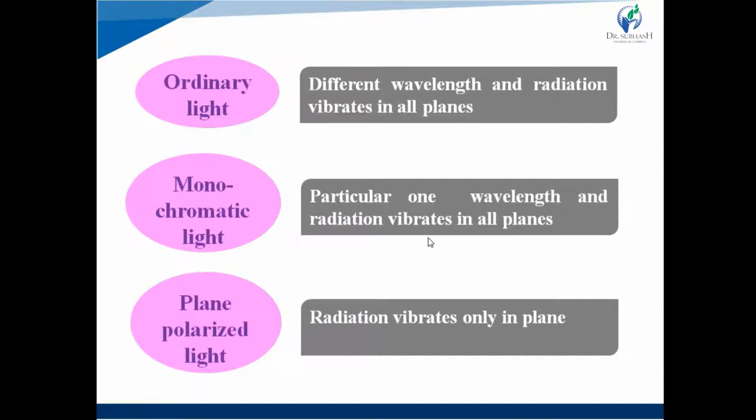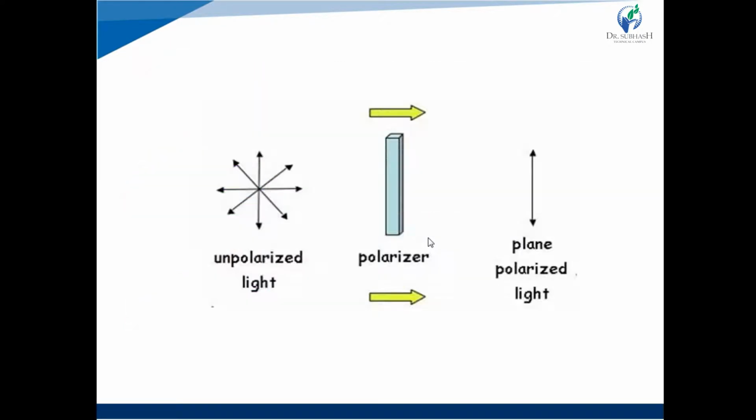Plane polarized light is defined as a beam of light having vibrations only in one plane. Radiation of plane polarized light vibrates only in one plane. See the image: unpolarized light can be converted into plane polarized light by using a polarizer or polarizing filter.